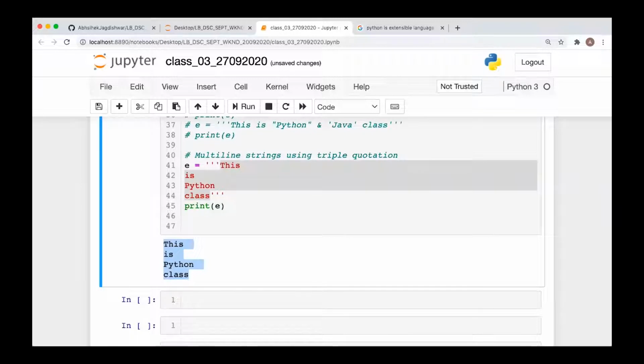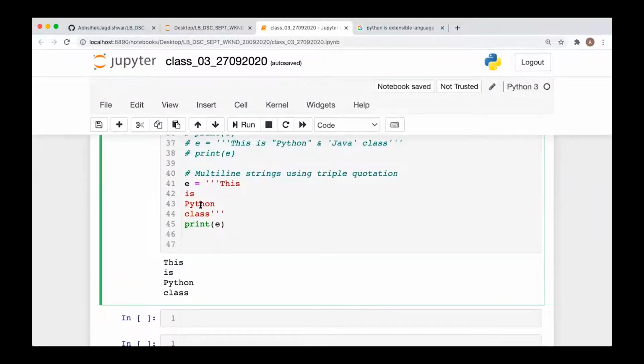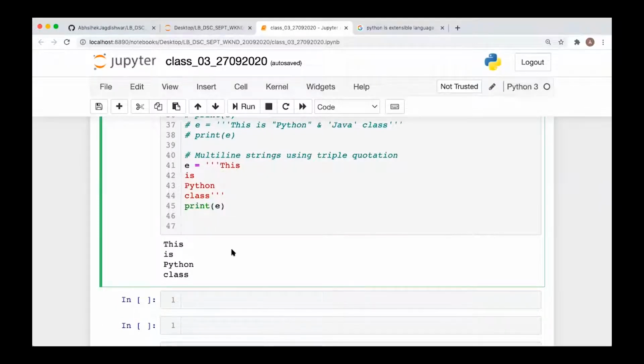Can you please repeat that, Abhishek, the last thing, the single quote? A multi-line string should be written in triple quotation. Simple. If you have a string spanning multiple lines, you have to use triple quotation. Don't use single quotation.